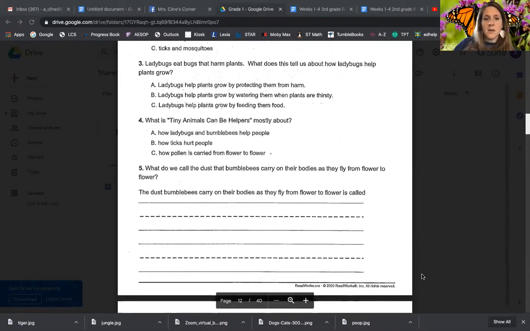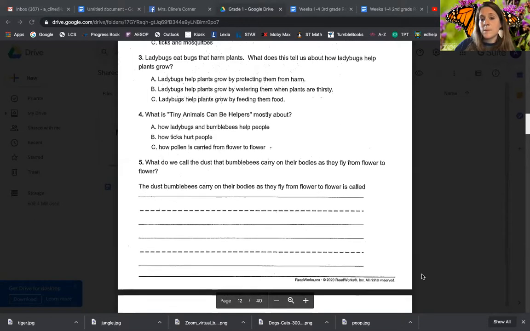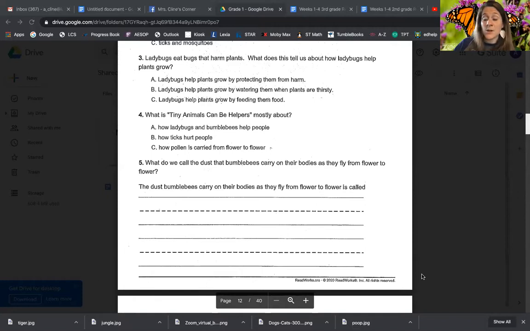Number 3, ladybugs eat bugs that harm plants. What does this tell us about how ladybugs help plants grow? A, ladybugs help plants grow by protecting them from harm. B, ladybugs help plants grow by watering them when plants are thirsty. Or C, ladybugs help plants grow by feeding them food. So they eat the bugs that are going to hurt the plant. So what are they doing?